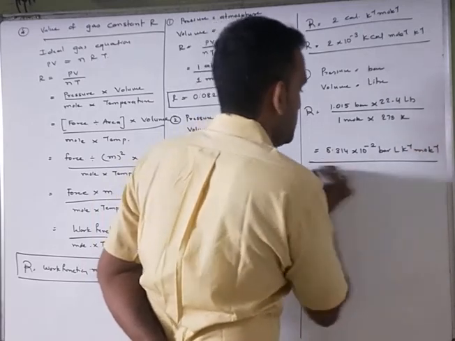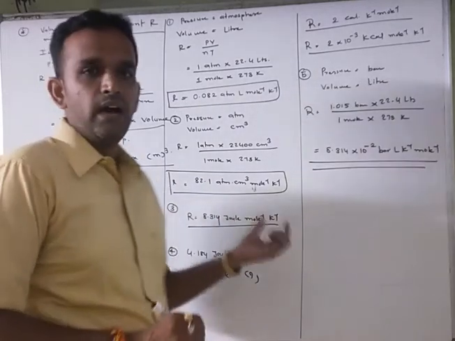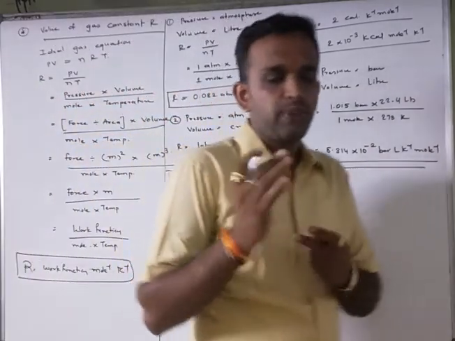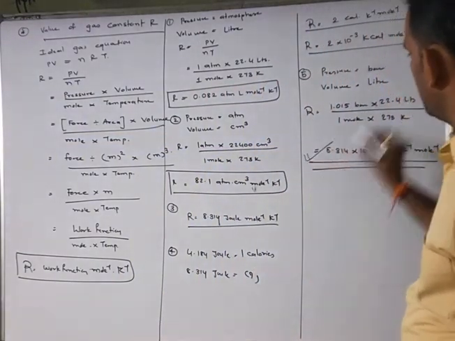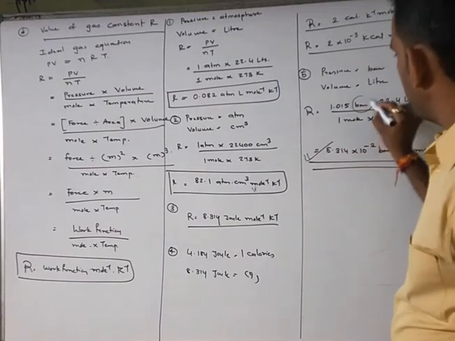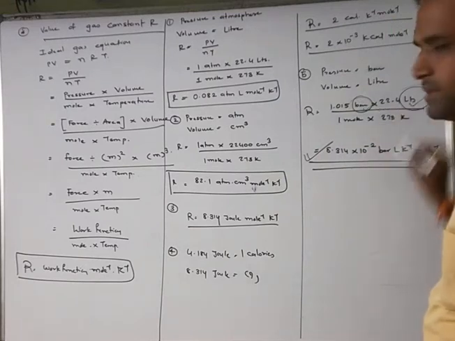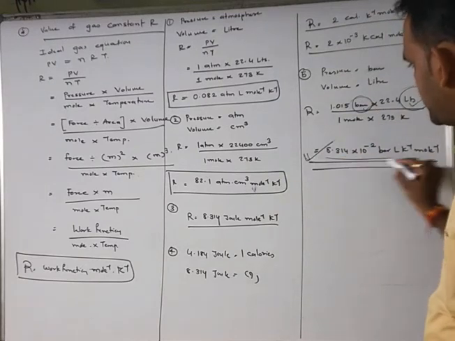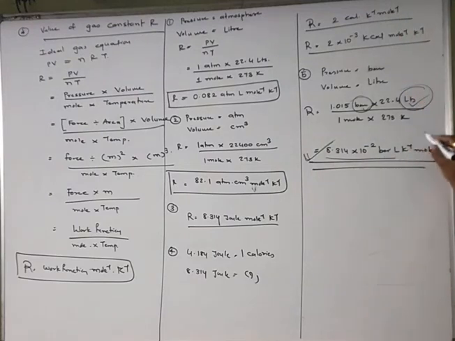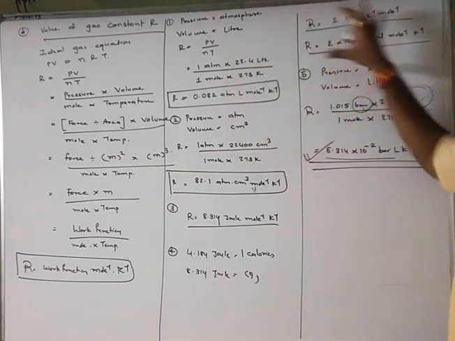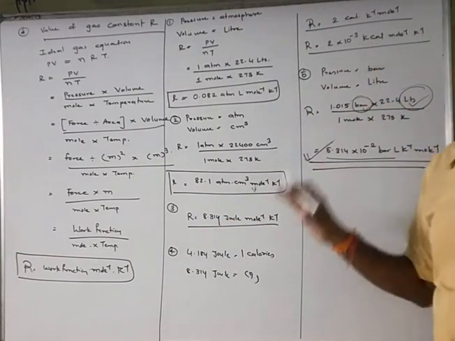Understand? So this is how you have to take the value of R for the different values of pressure as well as volume. Most probably we have to take this value of R, because in the example the pressure will be given in bar and the volume in liter, right? If pressure is given in bar and liter, then the value of R is 8.314 into 10 raised to minus 2, with the unit bar liter Kelvin inverse mole inverse. Understand? So this is how you can write down the different units of the gas constant R.